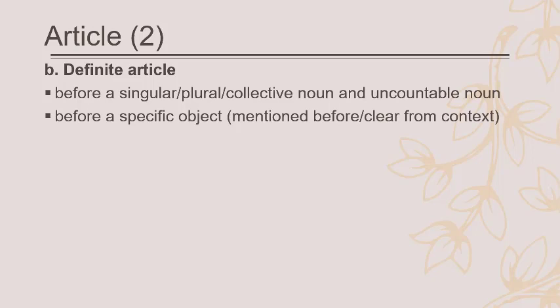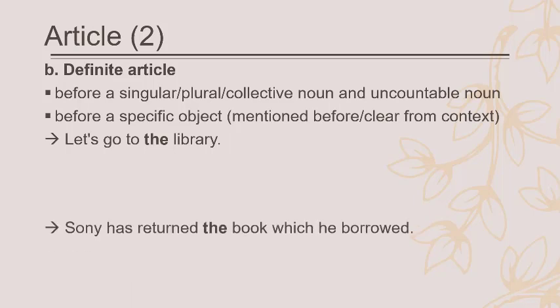And then before a specific object, like, let's go to the library. Let's go to the library, because it's already been mentioned before, then we can say the library. It's because the noun has been mentioned before, or because the noun is clear from the context. In a school or on a campus, the campus usually only has one library. So if I say let's go to the library, I believe that you know what library I mean. So the library here is clear because of the physical context.